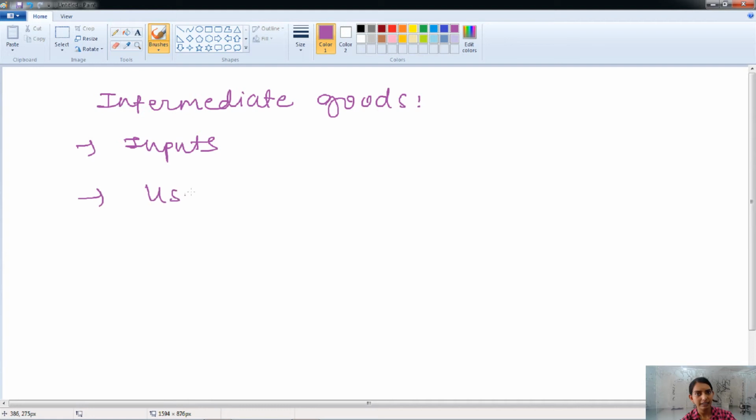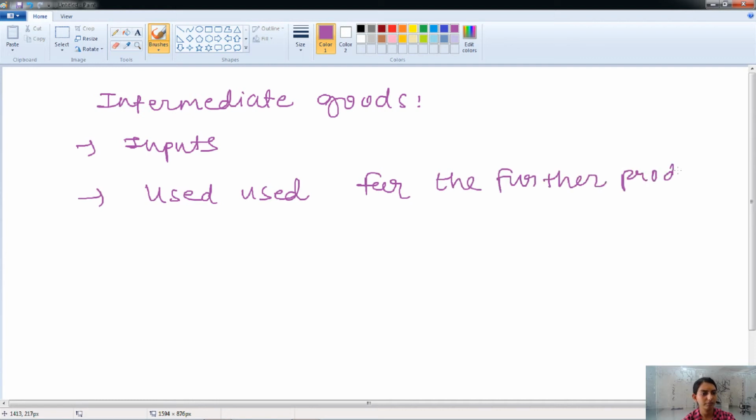The goods used for further production are known as the intermediate goods. The raw material, on which the further transformation process is made and then afterwards the final product is made, that good is known as the intermediate goods.